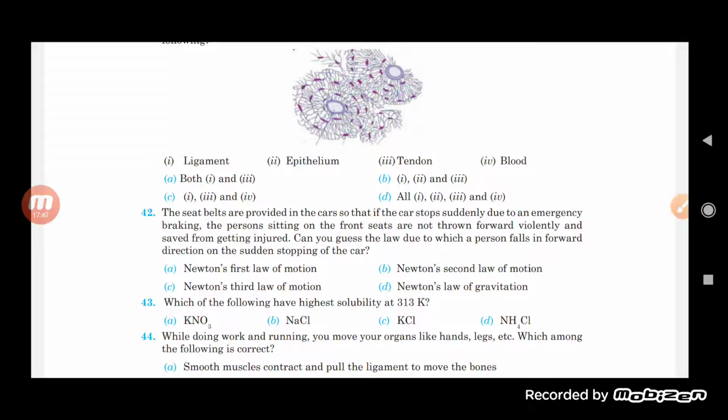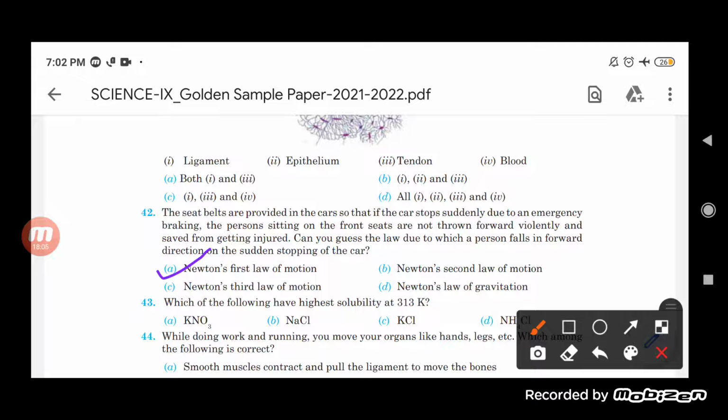So which law is there by which a person falls in a forward direction on sudden stopping of the car? Basically it is because of Newton's first law of motion. Because of the inertia of motion, this happens. So we can say here that the correct option is Newton's first law of motion.